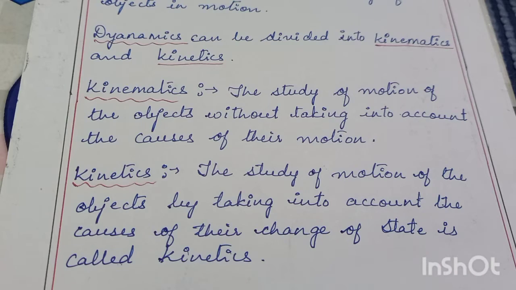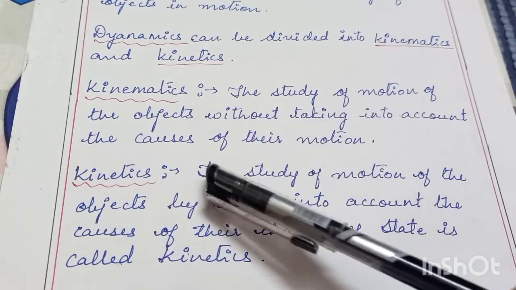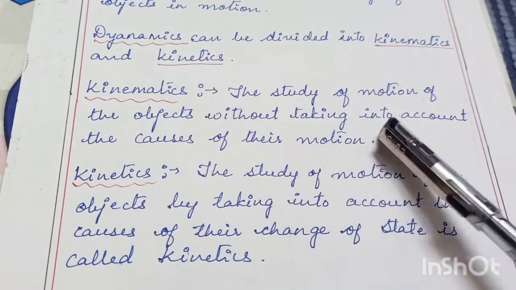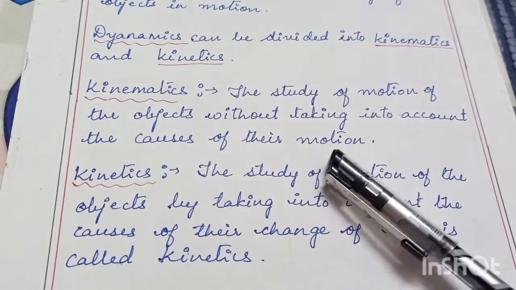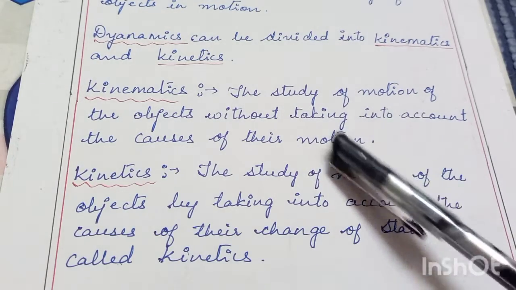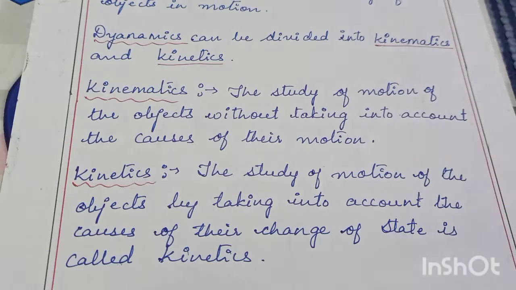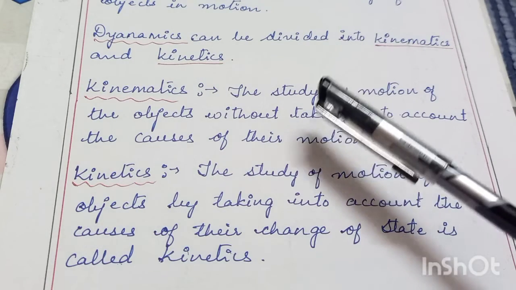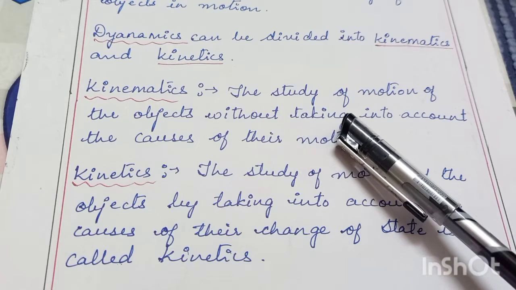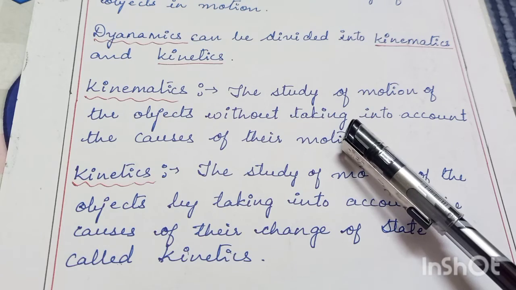So let us see what is kinematics. Kinematics is the study of motion of the objects without taking into account the causes of their motion. For example, planetary motion. They are revolving around the sun, but from what time, that we don't know. The fixed time is not known, and the motion of the electrons around the nucleus is also unknown. From when it has started, and the cause, that also we don't know, right?